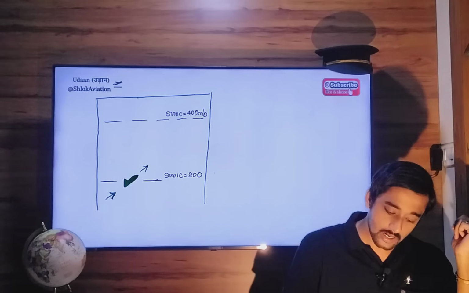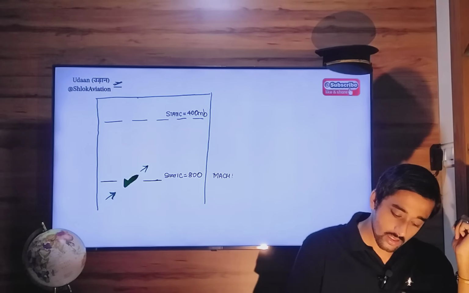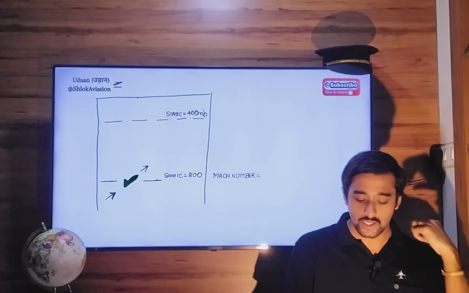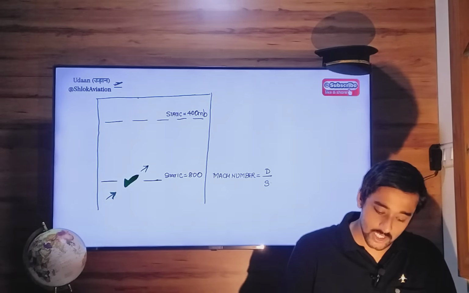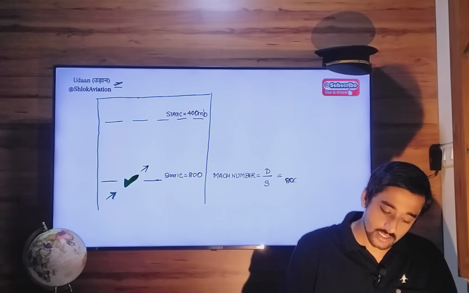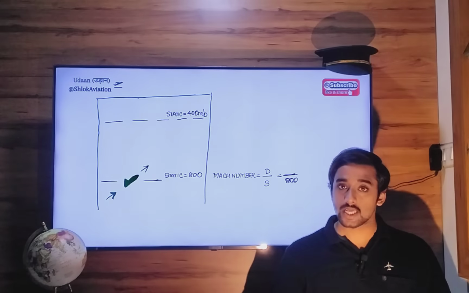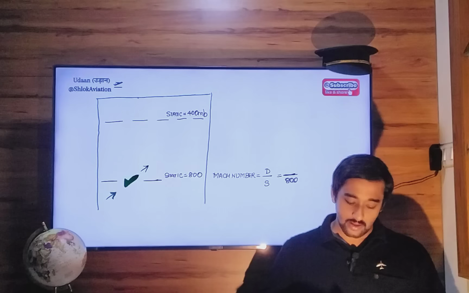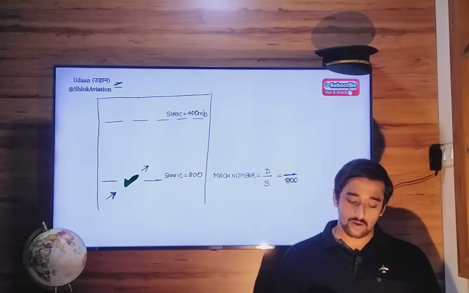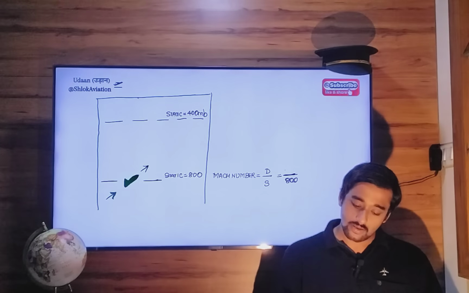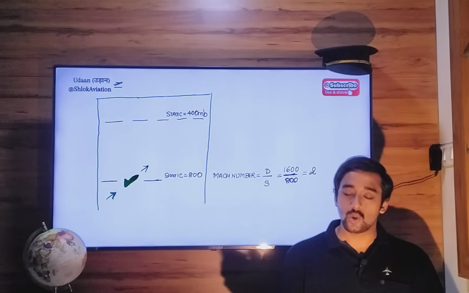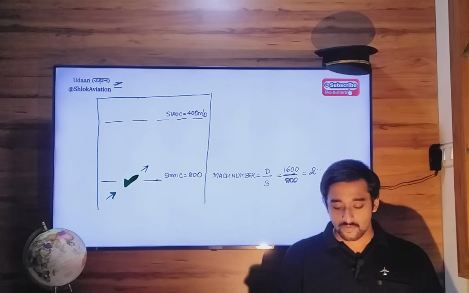Now Mach number here is dynamic pressure divided by static pressure. Static pressure is 800, and let's say dynamic pressure is 1600. So Mach number will be 2.0.